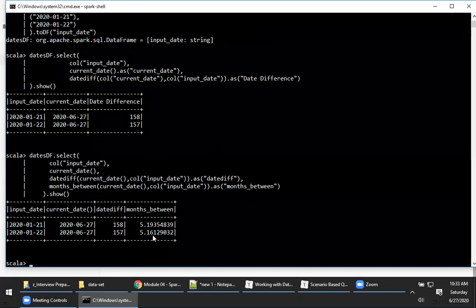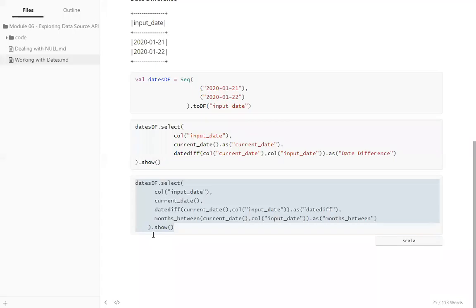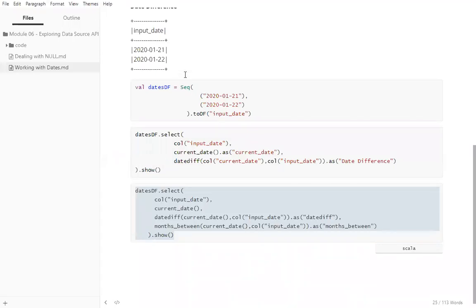So these are the various functions actually available for performing operations on dates. Any questions here, guys? Okay. If there are no questions, I think we'll wind it up.